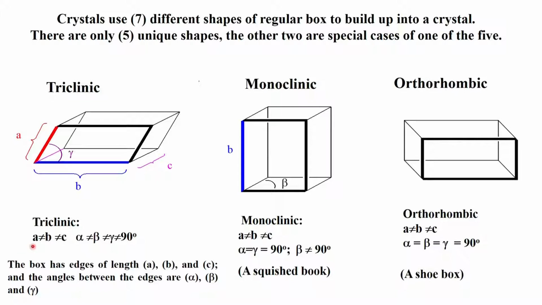So, the conditions which define a triclinic regular box will be A not equal to B not equal to C, and alpha not equal to beta not equal to gamma, and also not equal to 90 degrees. Because the values of alpha, beta, gamma are not equal to each other, and the box lengths A, B and C are again not equal to each other, we have a triclinic symmetry.